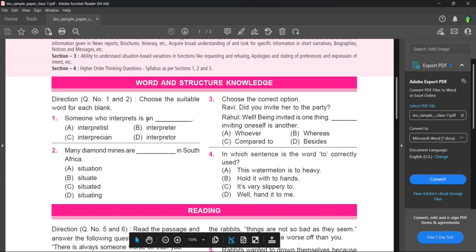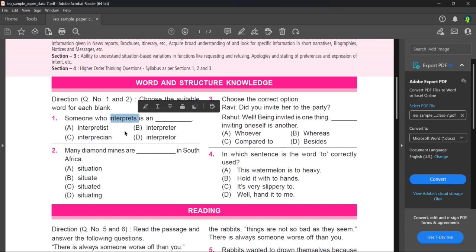Suppose there's a businessman making a deal with another businessman, and he doesn't know the German language. So he will ask his bodyguard to interpret the deal into German for the other businessman. So interprets means translating one language to another language.